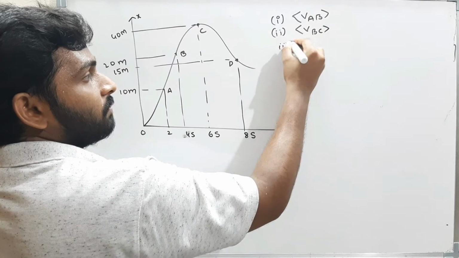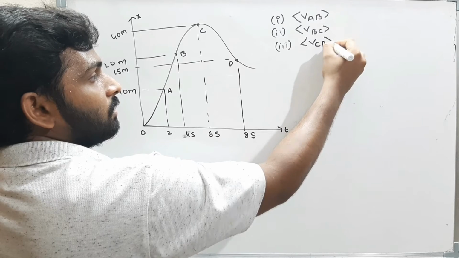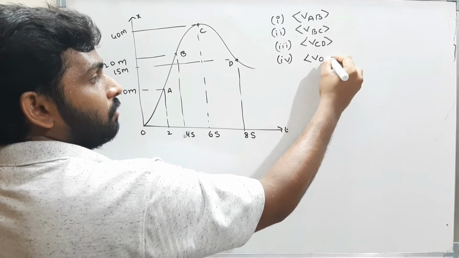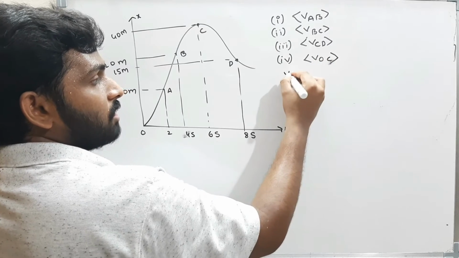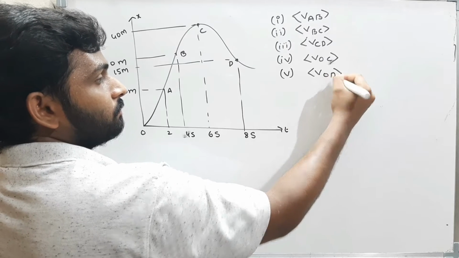Third, between CD. Fourth, between OC. And lastly, between OD.